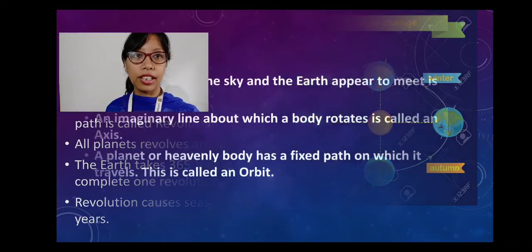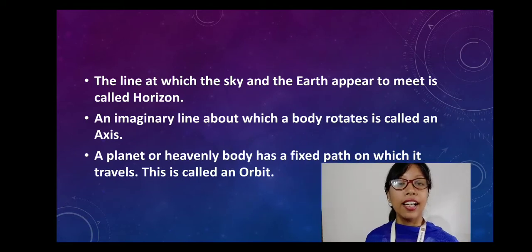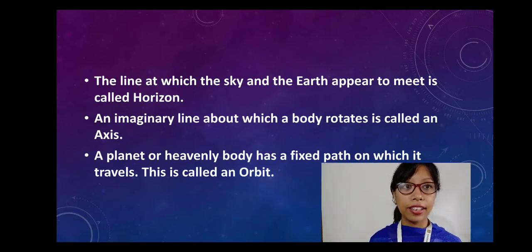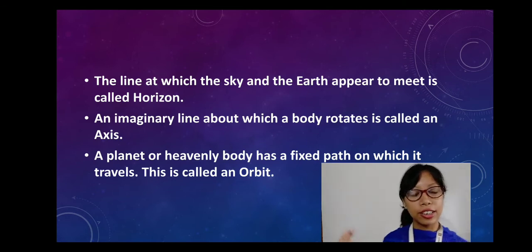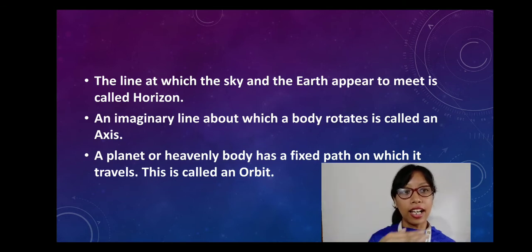Now let's come to the next one. The line at which the sky and the Earth appear to meet is called the horizon. I have already discussed this in my previous class: when there is the sky and the water, the line at which the sky and the water meet is called the horizon.